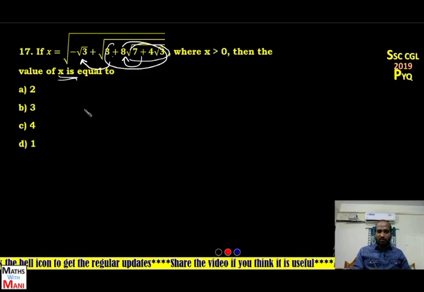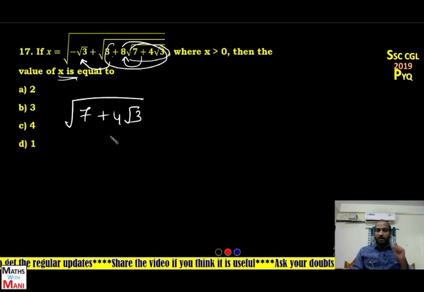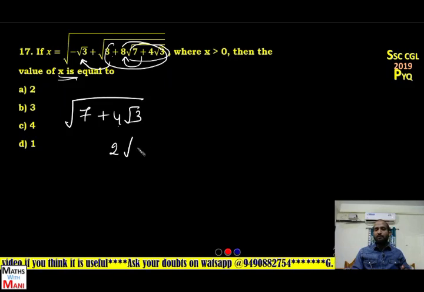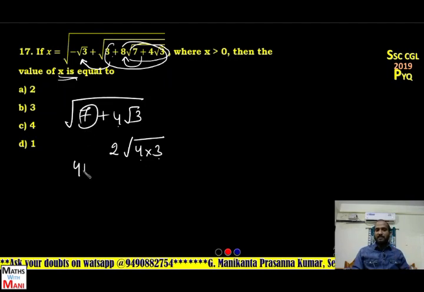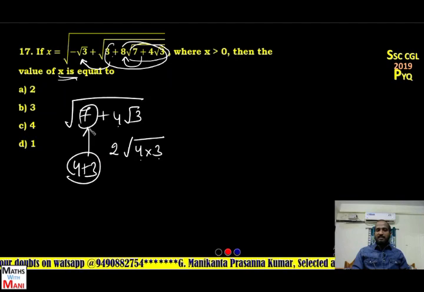Okay, so first you have to find the square root of the surd 7 + 4√3. What I told you, always in the irrational part 2 into something will be there. So 4 can be written as 2 into 2, so the irrational part is 4 into 3. Now 4 into 3 is there in the irrational part of the square root, and 7 can be written as 4 plus 3. 4 plus 3 is the rational part, and 4 into 3 is the square root part of the irrational part.